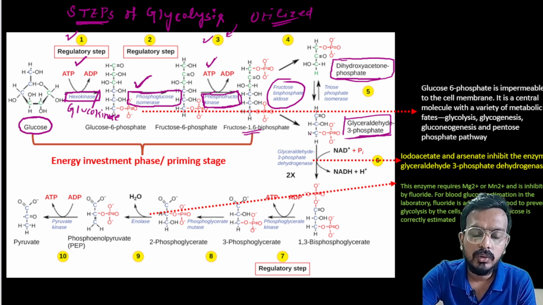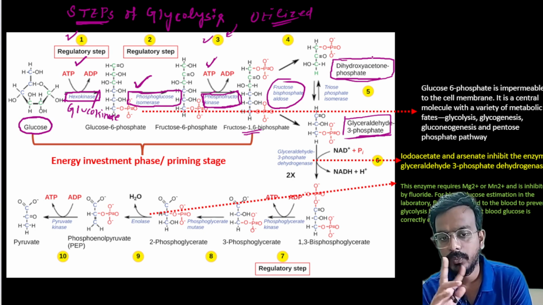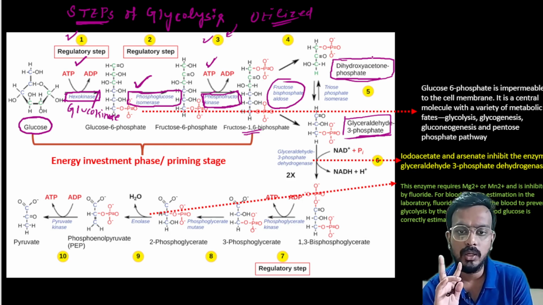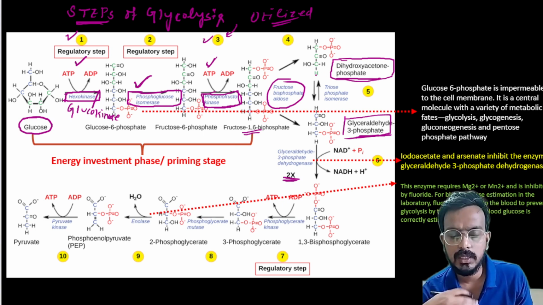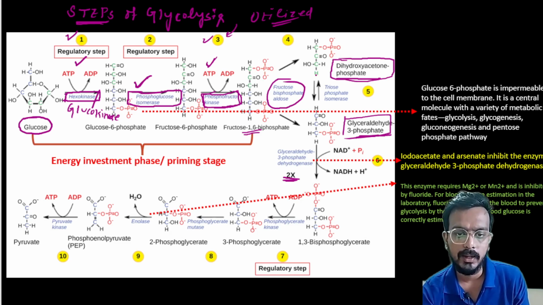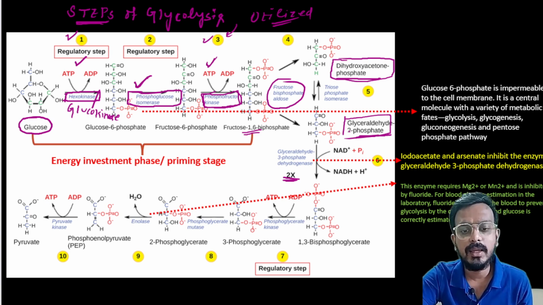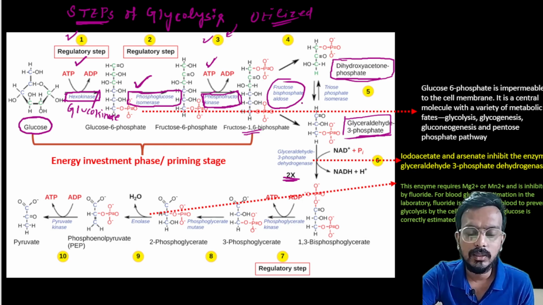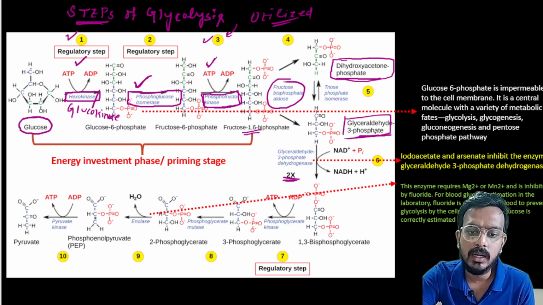Whatever steps you are seeing from here will be carried out in combination, like two times. So that's why the symbol 2x is written. So जो जो स्टेप्स यहाँ से होगा वो दो करके होता है. ठीक है, मतलब दो साइमल्टेनियसली दो कंपाउंड्स लाइक फ्रॉम द डाईहाइड्रो. व्हाई लाइक दैट? देखो क्यों ऐसा होता है. Like see, two compounds are formed. One is dihydroxyacetone phosphate, another one is glyceraldehyde 3 phosphate.